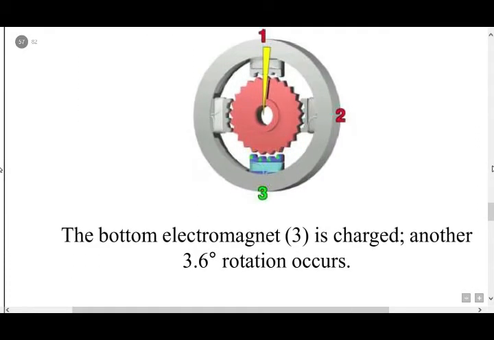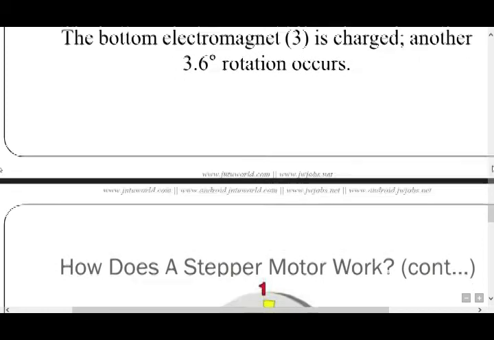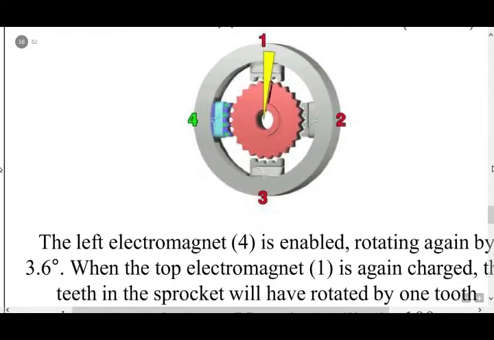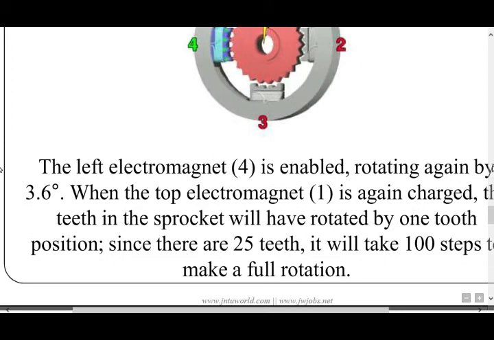How does the stepper motor continue to work? The bottom electromagnet 3 is charged, and another 3.6 degrees of rotation occurs. This is the first stage, second stage, third stage, fourth stage. The left electromagnet 4 is enabled, rotating again by 3.6 degrees. When the top electromagnet of the first stage is again charged, the teeth of the sprocket will have rotated by 1 tooth position. Since there are 25 teeth, it will take 100 steps to make a full rotation.